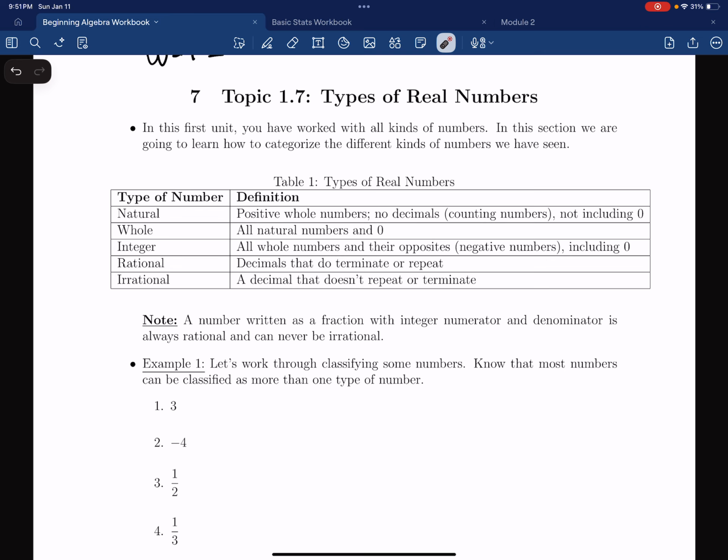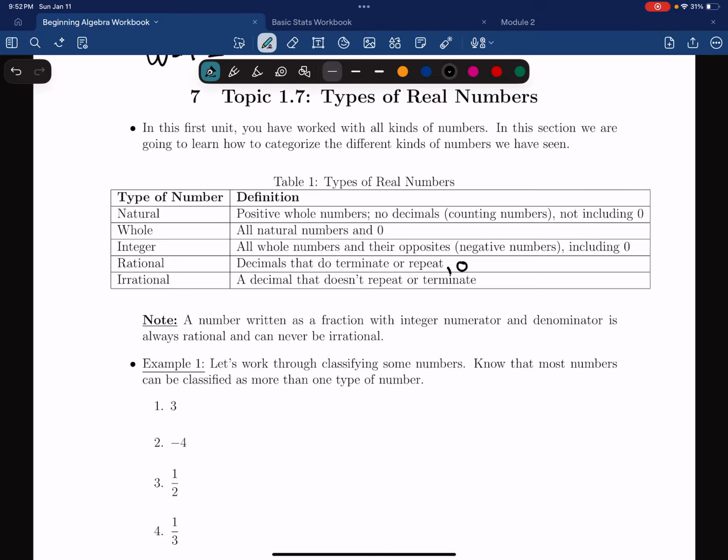And our last two types of numbers are rational and irrational numbers. Now, rational numbers are going to be any decimals that do terminate, meaning decimals that have an ending point, or any decimals that repeat. So for example, like 0.33333 repeating, that's a rational number. And also, this definition isn't fully complete. A rational number is also any number that can be written as a fraction. So I'm going to say, or any fraction.